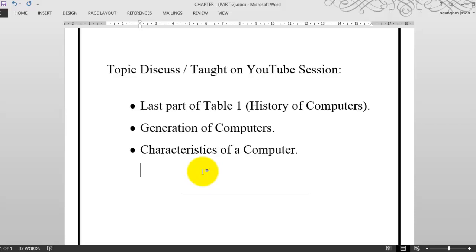Next topic is generations of computers. In generations of computers, we have learned that first generation computers used vacuum tube technology, which is big in size, slow in operation, and can calculate only one thing at a time.